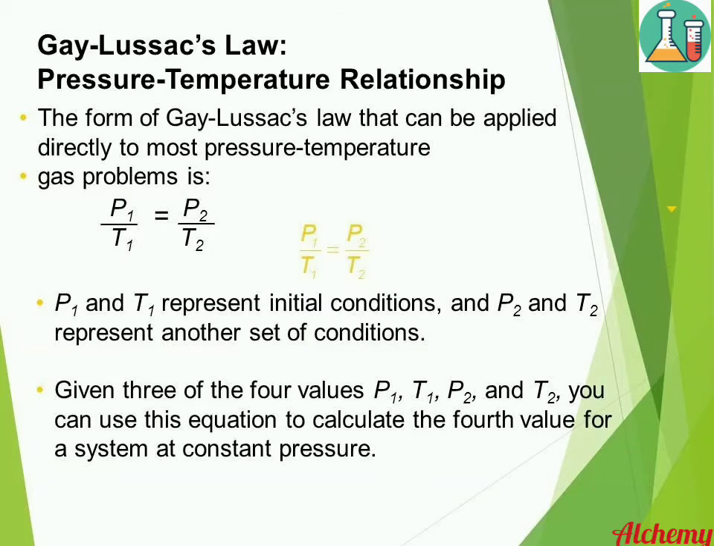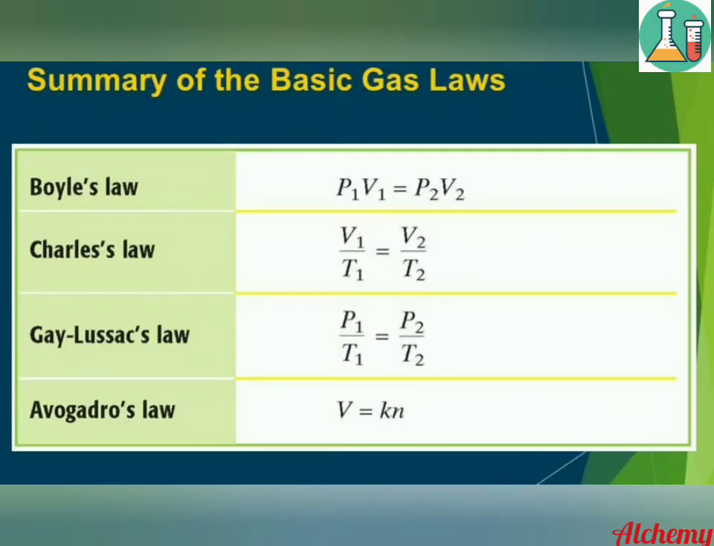The summary of the basic gas laws is given here. According to Boyle's law, P1 V1 equals P2 V2. According to Charles' law, V1 by T1 equals V2 by T2. According to Gay-Lussac's law, P1 by T1 equals P2 by T2. According to Avogadro's law, V equals K into n.